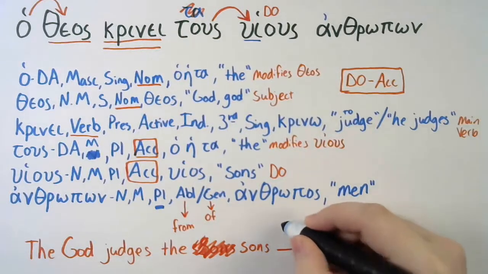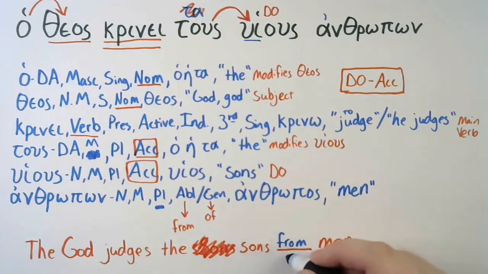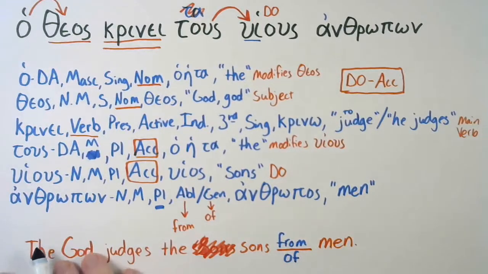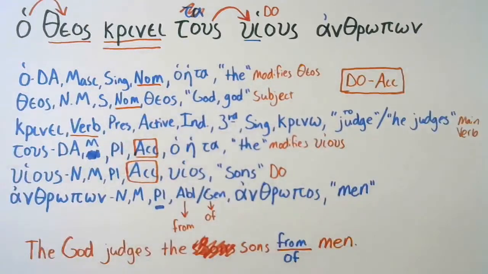We could say the sons from men, or we can say the sons of men. So the God judges the sons from men. I guess that kind of makes sense, because the sons in a general sense are from men, but of makes better sense. The sons of men.